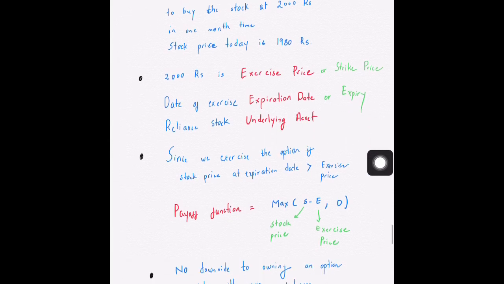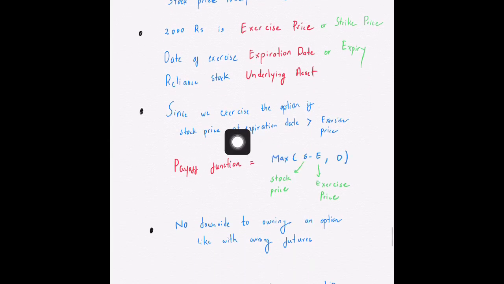These are definitions. You would only be exercising the option, say it's a call option, which gives the right to buy, in case the stock price is above the exercise price at expiry, because in that case you'll make a profit. So that's why the payoff function at expiry is just going to be the maximum value of S minus E, stock price minus exercise price, and 0.